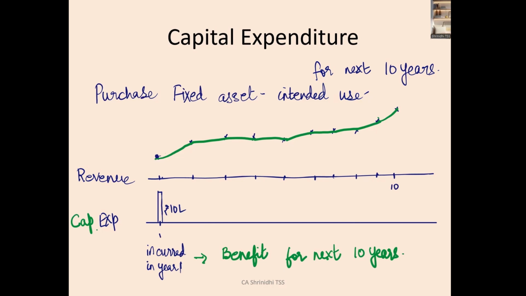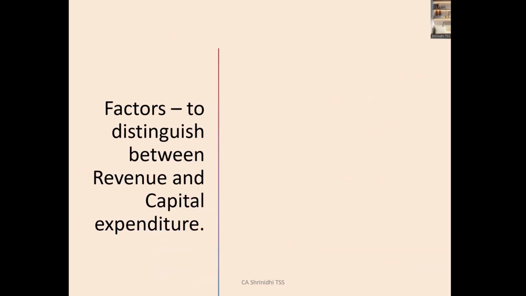Once again, it is the matching concept due to which you cannot show this 10 lakh as expense in year 1. You need to show it as an expense of 1 lakh over the next 10 years. And that's where this distinction between revenue expenditure and capital expenditure comes into the picture.